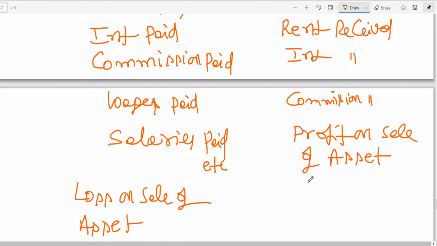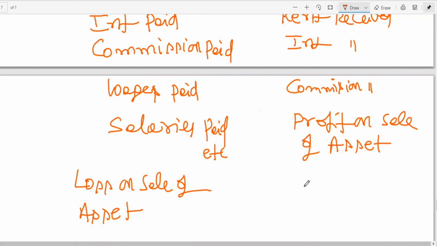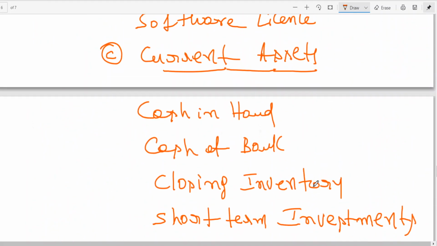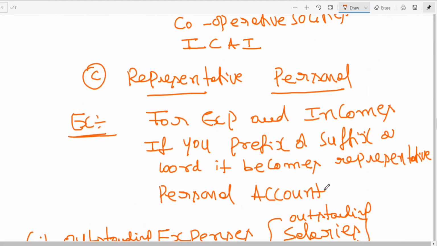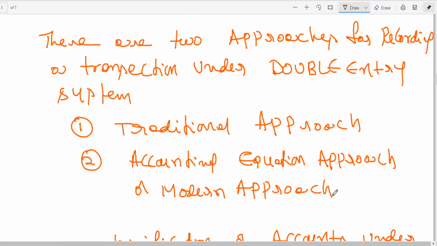A few more things we'll be learning in due course of time. So with this, today I have completed the classification of accounts into personal, real, and nominal accounts. This comes under the double entry system. Which approach is this? Traditional approach. And then we need to discuss accounting equation, the modern approach. Recording of transactions can be done by the traditional approach or the accounting equation approach.